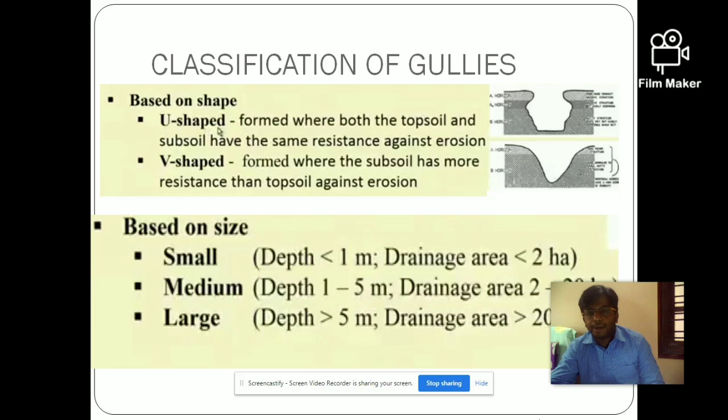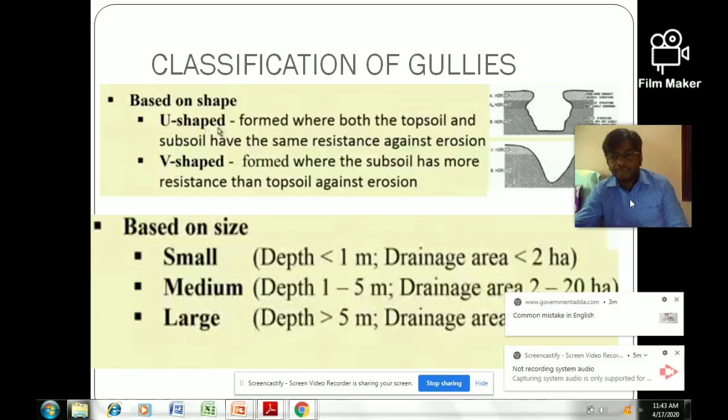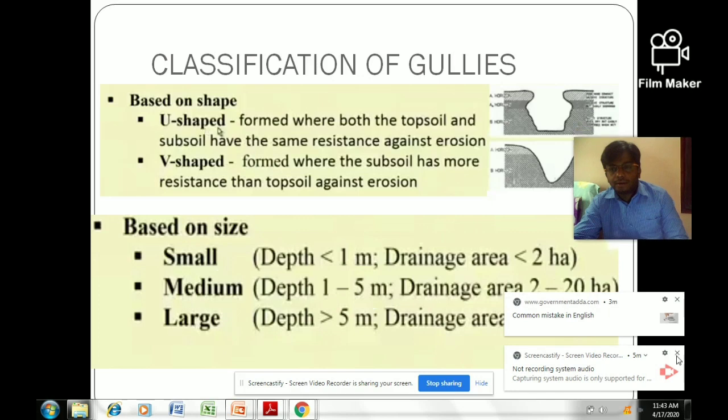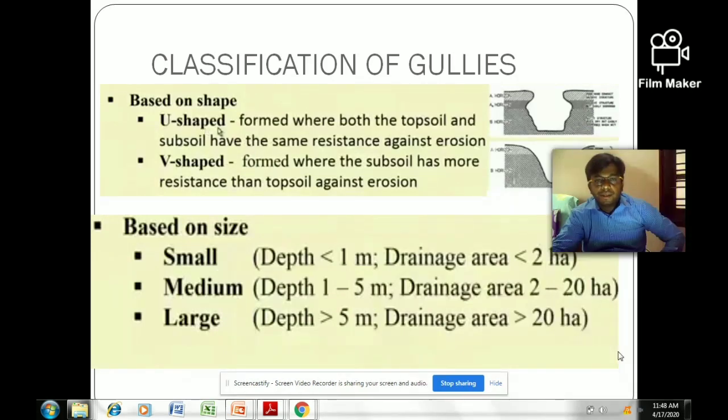Based on the size also we can classify the gullies as small, medium and large. If the depth is less than 1 meter and the drainage area is less than 2 hectares, then it is termed a small gully. If the depth is 1 to 5 meters and the drainage area is 2 to 20 hectares, then it is termed a medium gully.